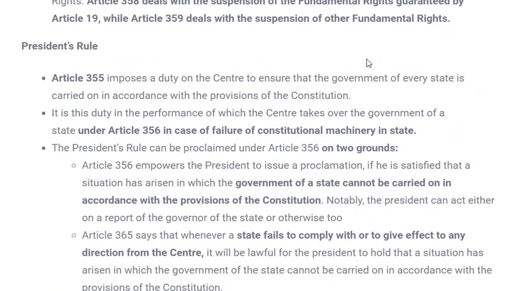Next is presidential rule or state emergency. Presidential rule has been defined in Article 355, and 355 imposes a duty. That means it is the center's duty to protect the state from certain consequences. What are those consequences or actions? Those are external aggression. If any external aggression happens to that state, the center is responsible for protecting that state. If there is any internal disturbance, or if the state is not abiding by our constitution, not respecting the constitution in its legislation or functioning, in that case also state emergency can be proclaimed by the president, or president's rule can be applied to that particular state.